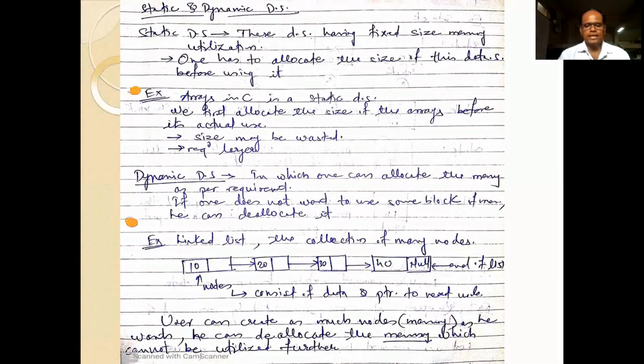So the user can create as many nodes, or we can treat them as memory, as he wants, or he can deallocate the memory when he or she is not using that particular block. So that is static and dynamic data structure.